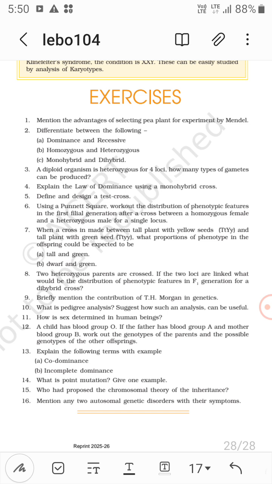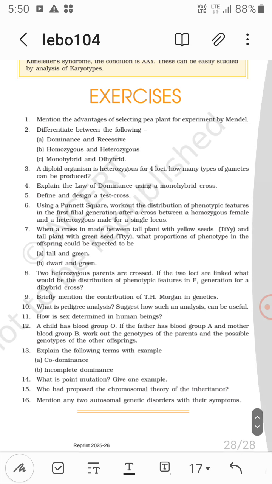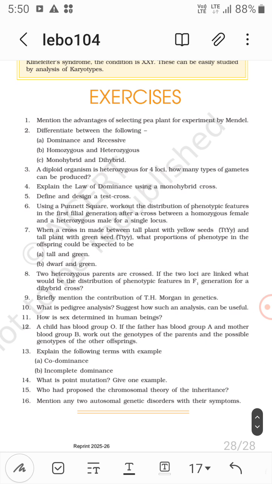A child has blood group O if the father has blood group A and the mother has blood group B. Work out the genotypes of the parents and the possible genotypes of the other offspring.